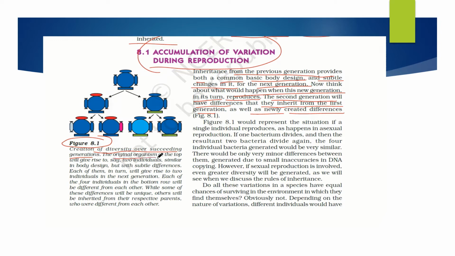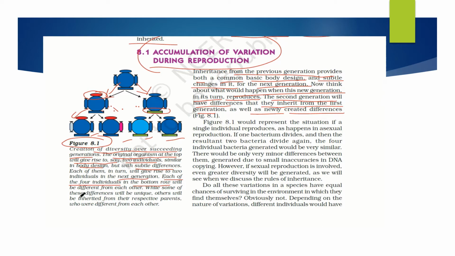The original organism at the top gives rise to say 2 individuals. Here you can see the head part is red, here the bottom part is green. The body design is similar, so design-wise it's the same, but there are variations, with subtle differences. Now each of them gives again 2 organisms in the next generation, but each of the 4 individuals in the bottom row is different from each other.